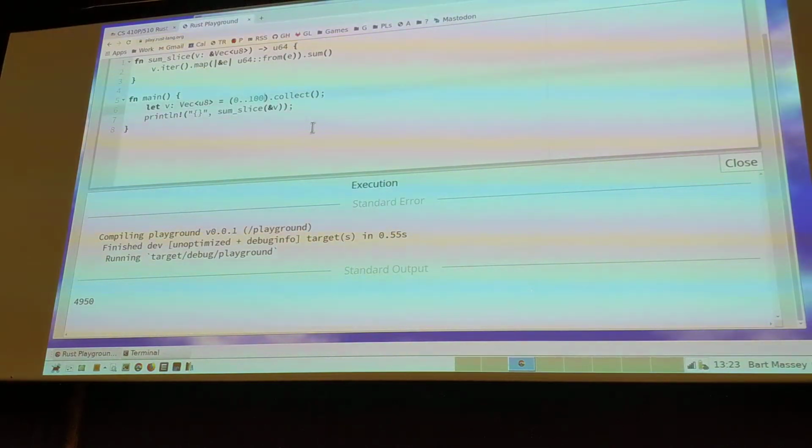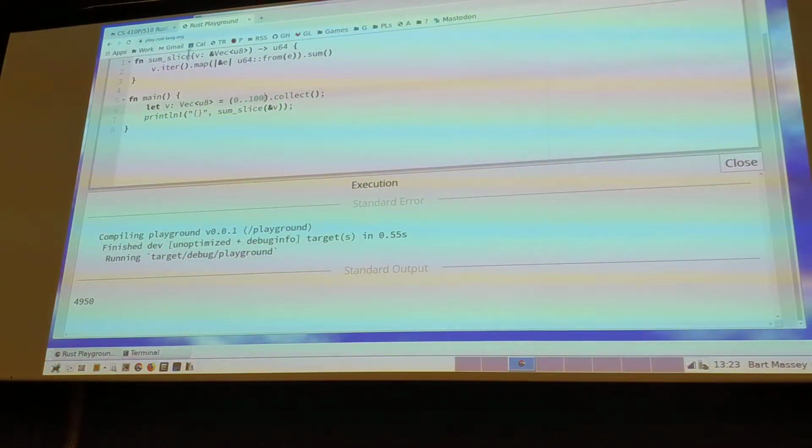Some slice should be able to operate on vectors of any type. Well, not any type, right? But in general, any type that you can add to produce a U64 result. And there's sort of two ways you could do that. There's the easy way that almost nobody would ever write, or sorry, the hard way that almost nobody would ever write, and then the easy way. Let's talk about the easy way first.